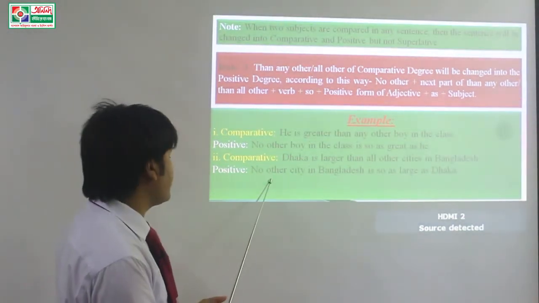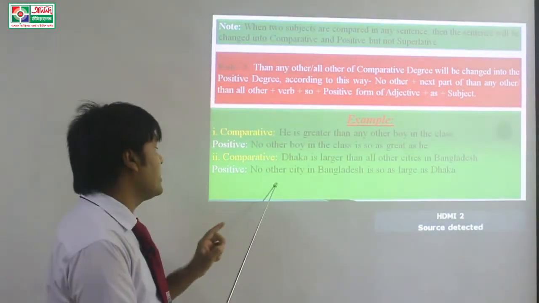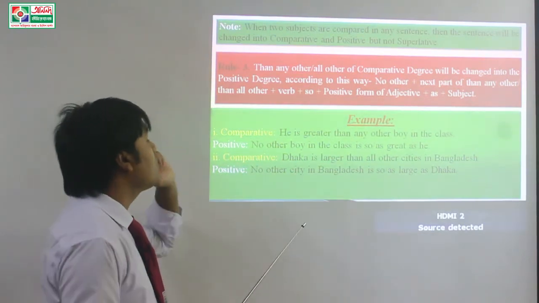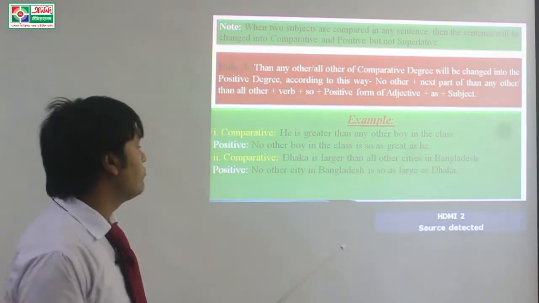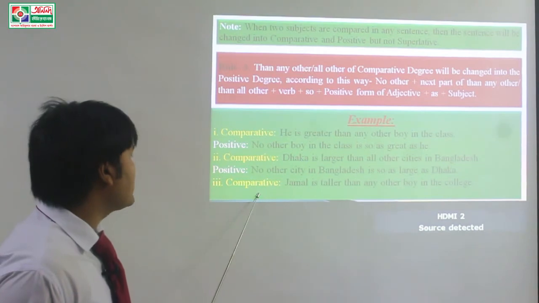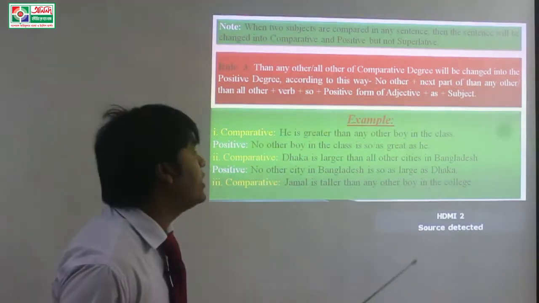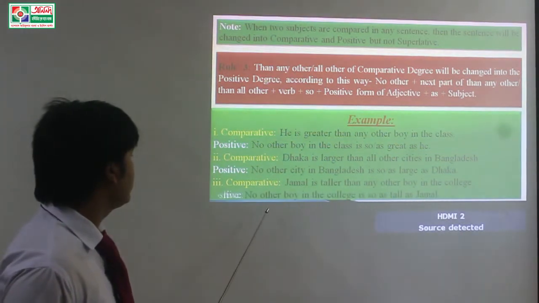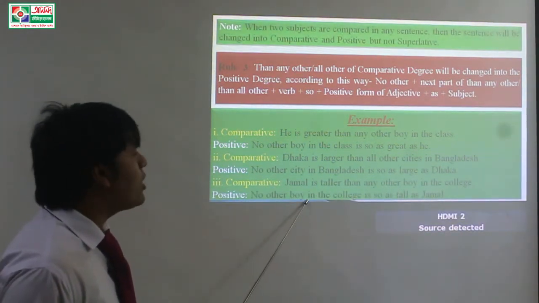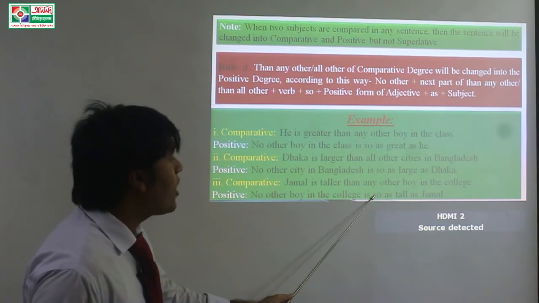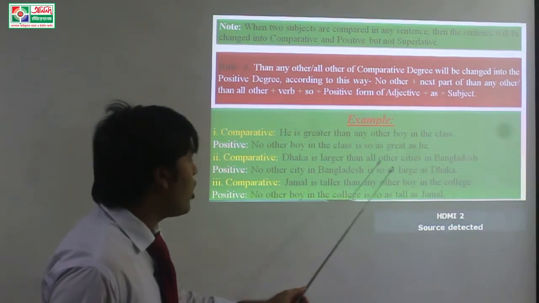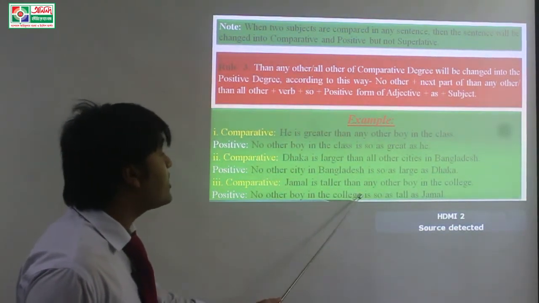But in this sentence, that means in the positive sentence, we can use city as a singular noun. Next example, Jamal is taller than any other boy in the college. Positive, no other boy in the college is as tall as Jamal, or no other boy in the college is so tall as Jamal.